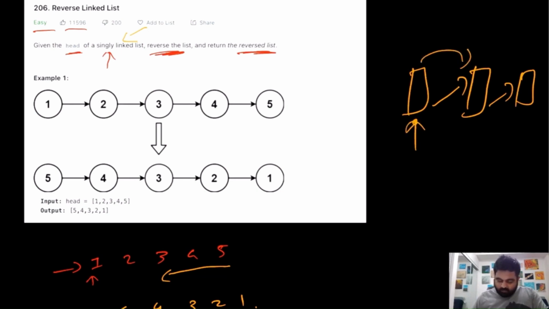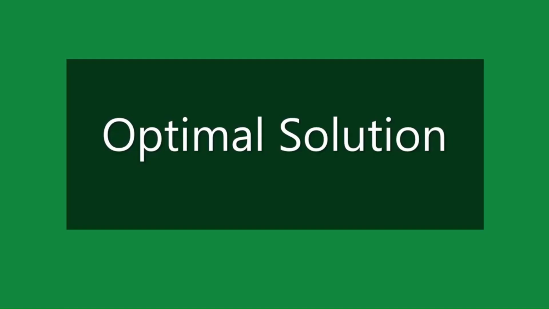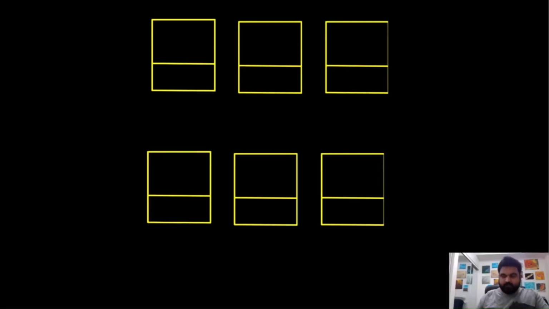It does not know what the element before it is that is pointing to this position. So this is the concept of a single linked list, and we'll see how we can solve this problem. Okay, so we need to reverse the linked list, and we are told that the linked list we are given is actually a single linked list.